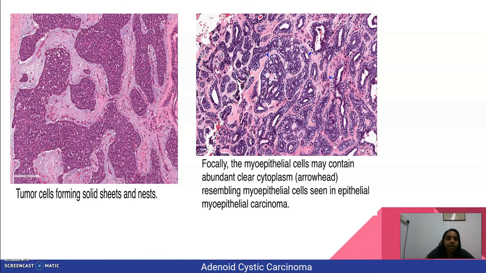The first picture here shows tumor cells forming solid sheets and nests, and the second picture shows myoepithelial cells that may contain abundant clear cytoplasm, which resembles myoepithelial cells seen in epithelial-myoepithelial carcinoma.